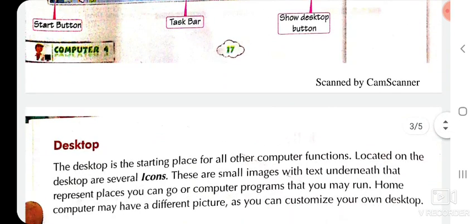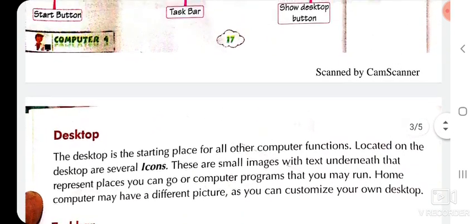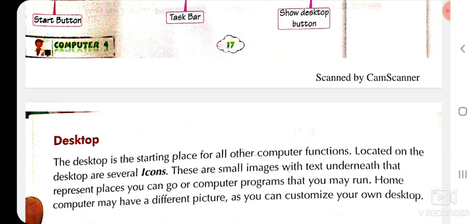First feature is desktop. The desktop is the starting place for all the other computer functions. Located on the desktop are several icons. These are small things with text underneath that represent places you can go or computer programs that you may run. Home computers may have different pictures as you can customize your own desktop.